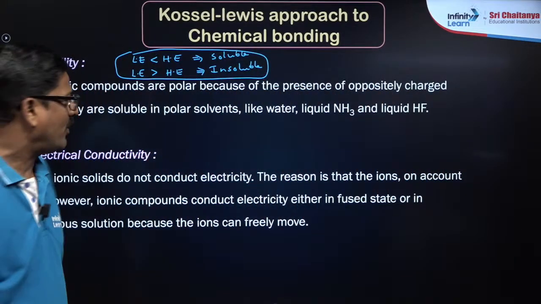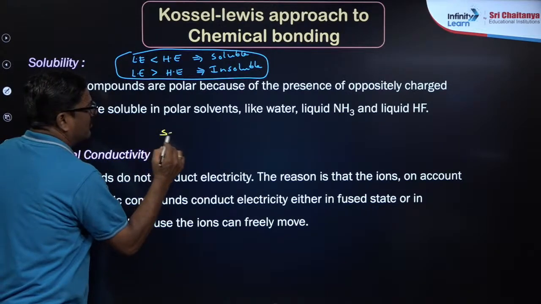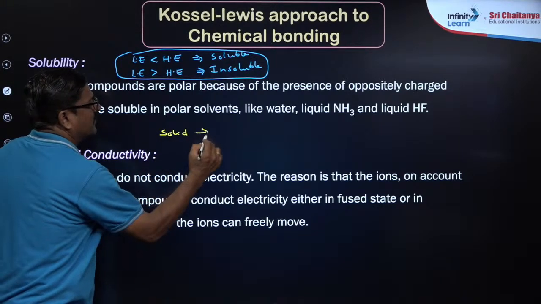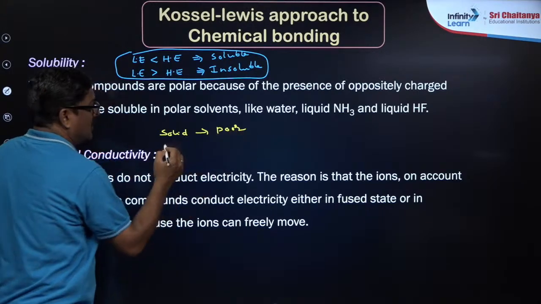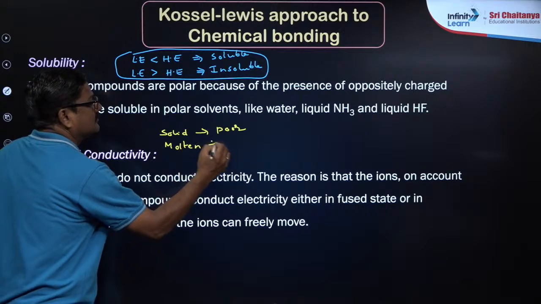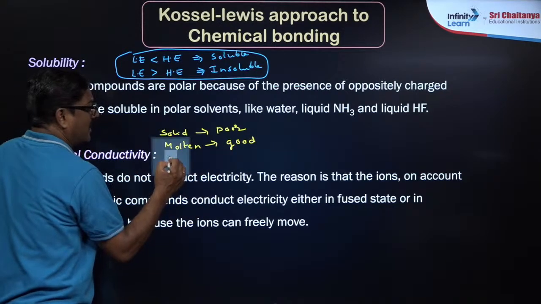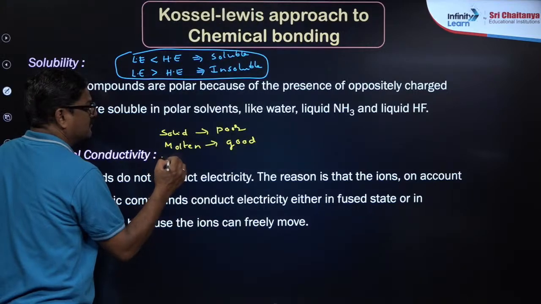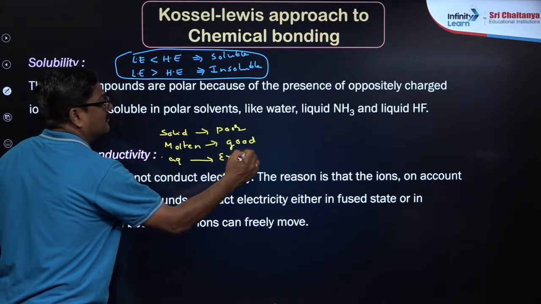Ionic compounds in the solid state are poor conductors. In the molten state, they are good conductors, and in the aqueous state, they are excellent conductors.